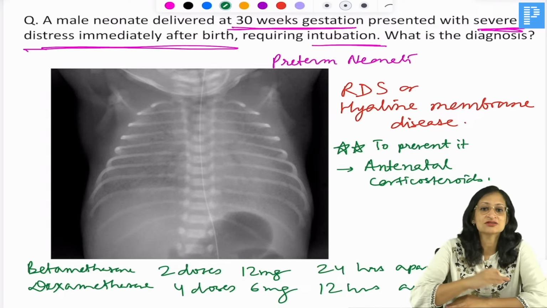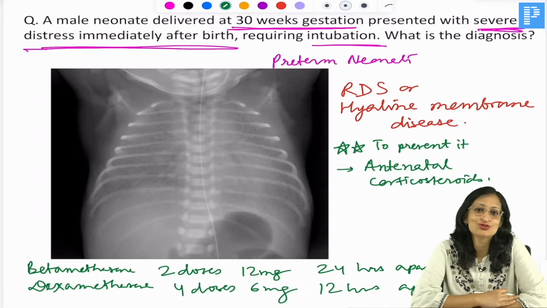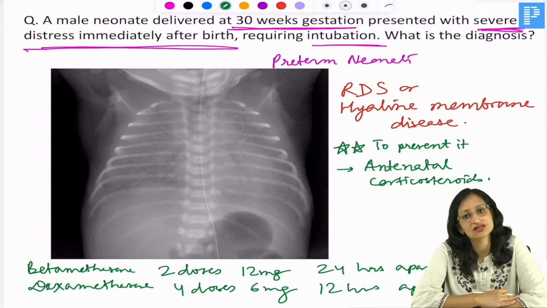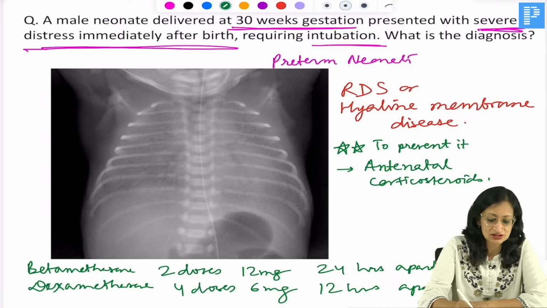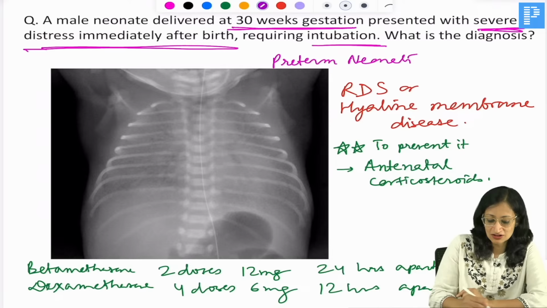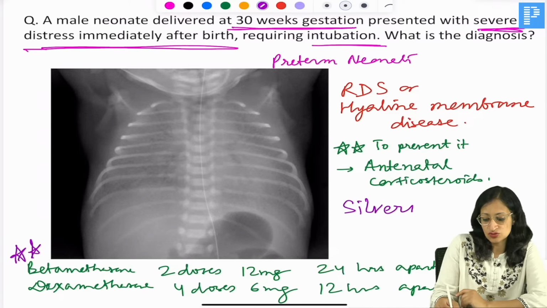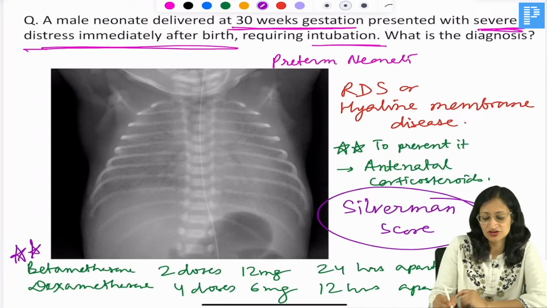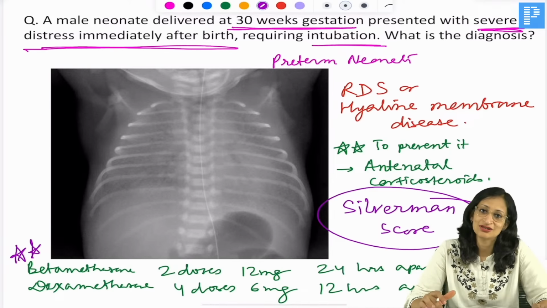And what is the respiratory distress scoring that is used in preterm babies with respiratory distress syndrome? What is the scoring system that is used? So it is the Silverman score. Silverman score is used for assessing the respiratory distress in a preterm neonate.